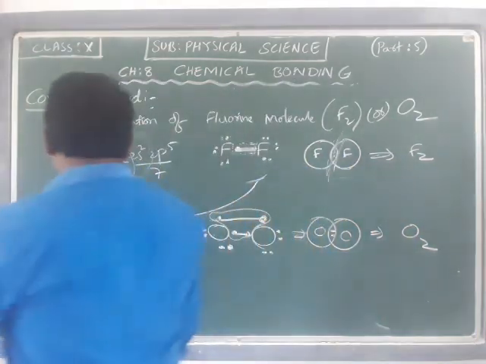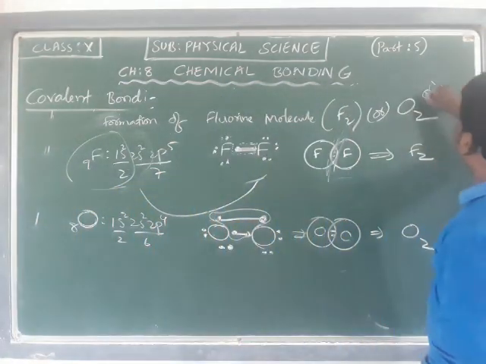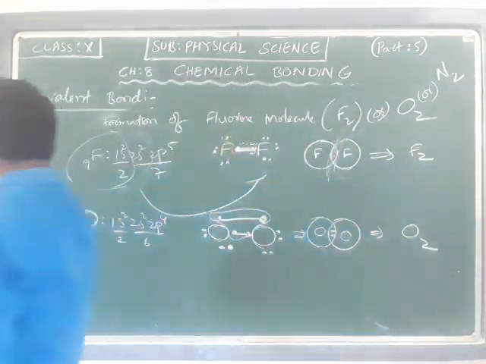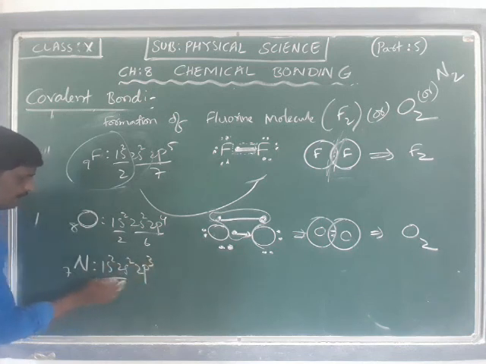Okay. Now, for example, if I want to know about the formation of the N2 molecule: nitrogen, atomic number is 7. The configuration is 1s2, 2s2, 2p3, that is 2 electrons, and there are 5 electrons in the outermost shell.